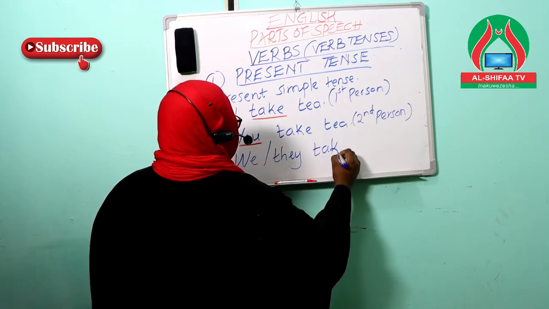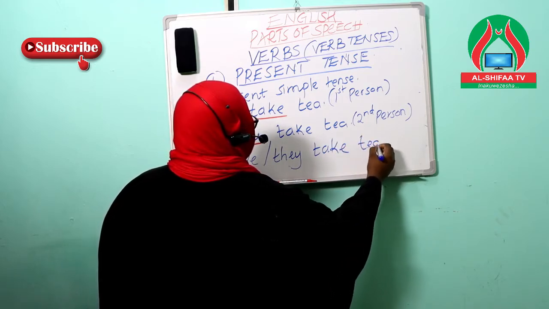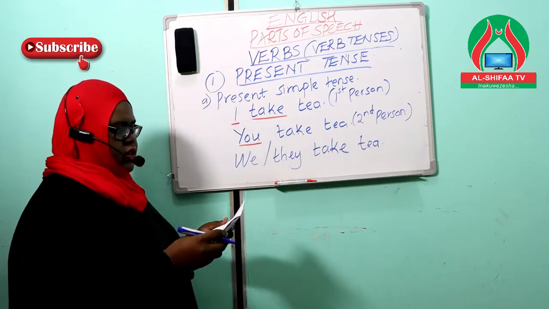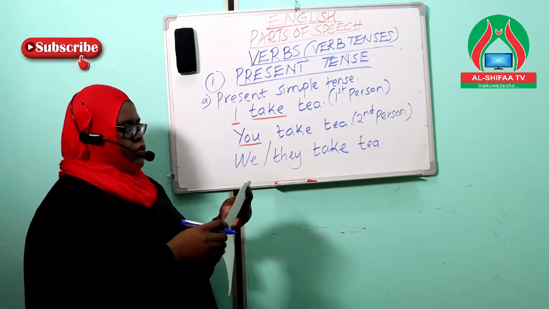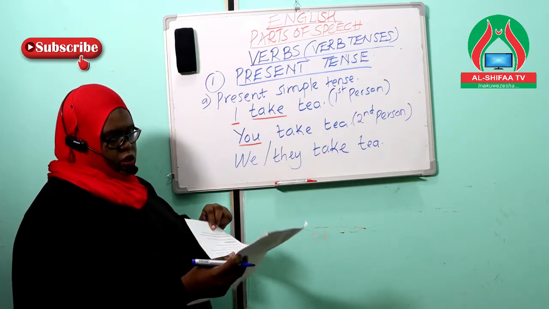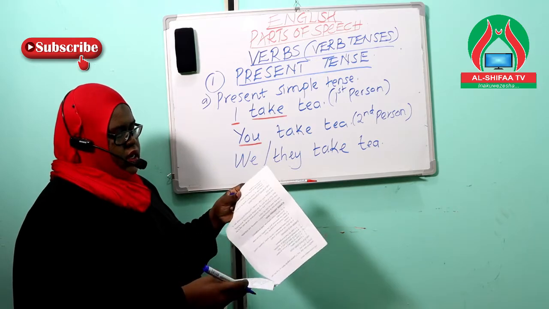So we'll say we take tea or they take tea. This is a plural statement using the first person and the second person in a speech.